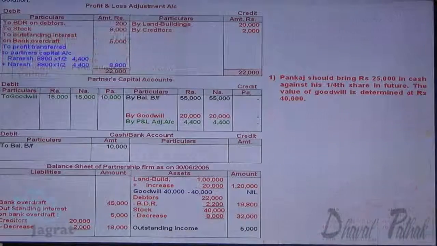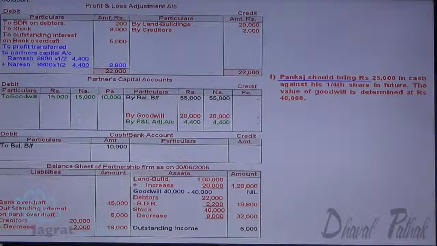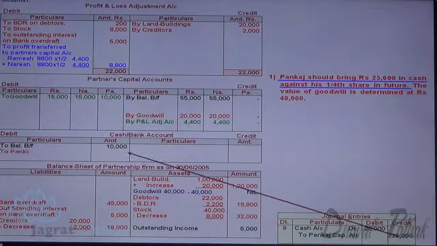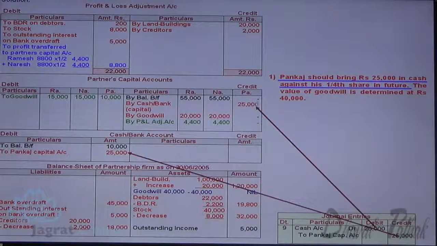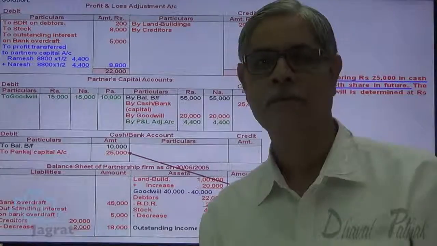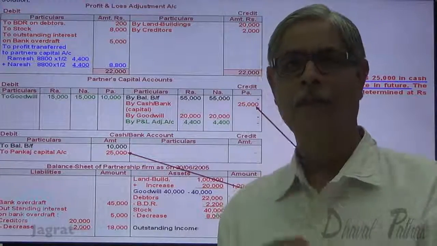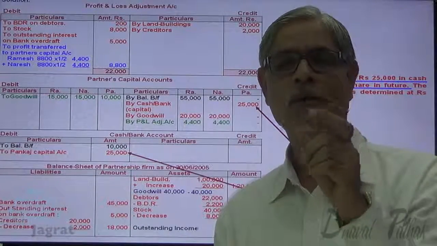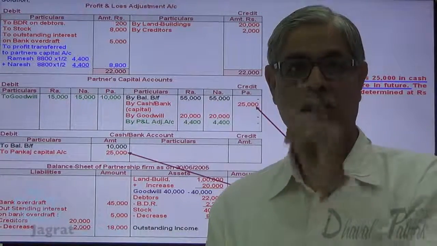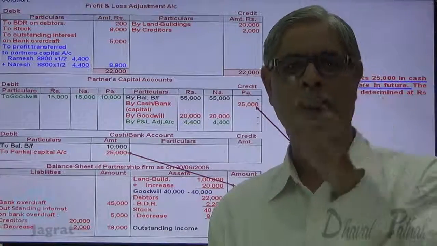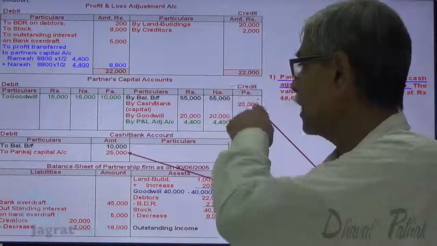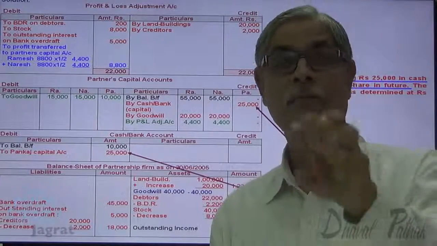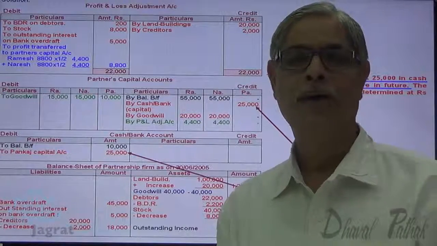Pankaj brings 25,000 as capital. The journal entry for that is cash account debit 25,000 to Pankaj capital account credit. Pankaj brings 25,000 for capital. Out of this capital 25,000, 10,000 gets deducted. What is this 10,000? It is the 1/4 share of 40,000, the share of Pankaj in goodwill, 40,000 into 1/4. That 10,000 gets deducted from 25,000. So 25,000 minus 10,000, 15,000, is the capital balance of Pankaj.